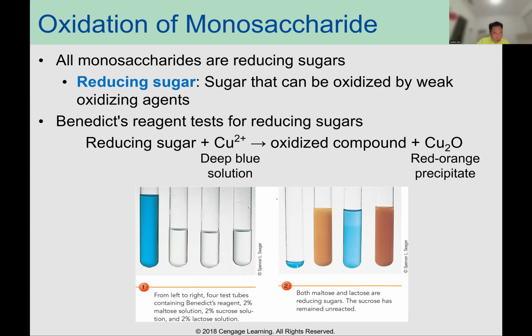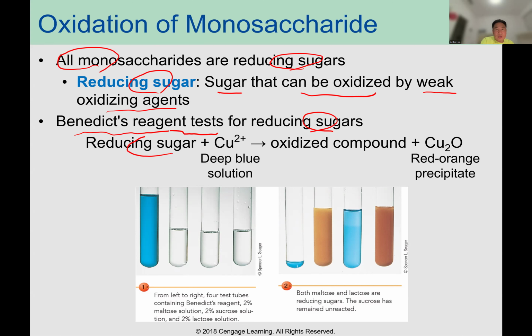Oxidation of monosaccharides. All monosaccharides are reducing sugars. A reducing sugar is a sugar that can be oxidized by a weak oxidizing agent. So Benedict's reagent tests for reducing sugars. The reducing sugar reacts with copper(II) to generate an oxidized compound and copper(I) oxide.